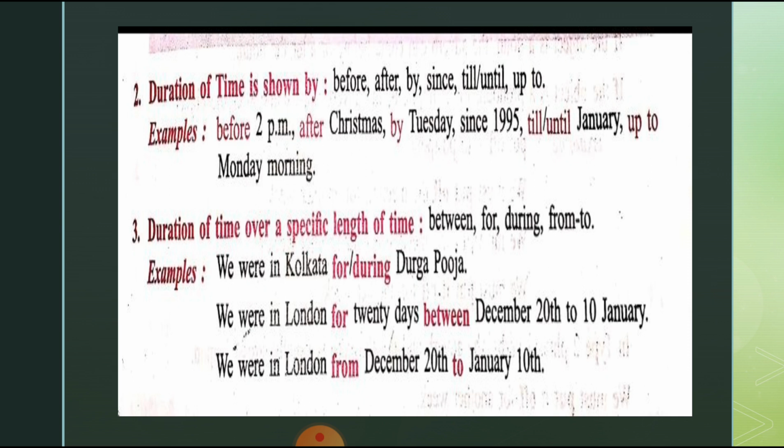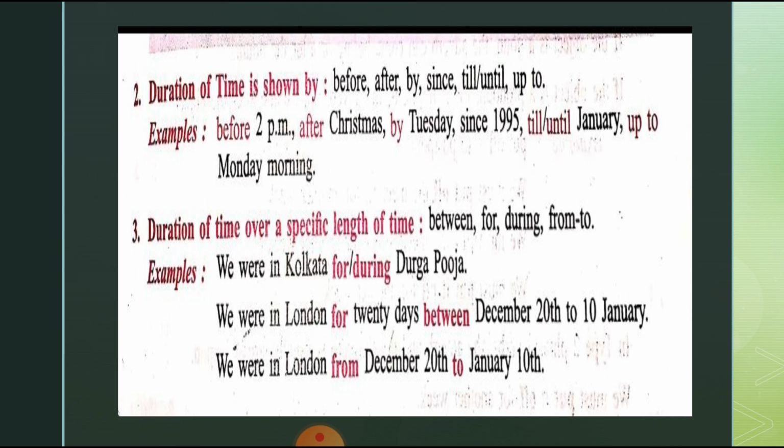The third is prepositions of time over a specific length of time. We use these prepositions when there is a specific length of time: between, for, during, from, to. Let us see all this in examples. We were in Kolkata for or during Durga Puja.